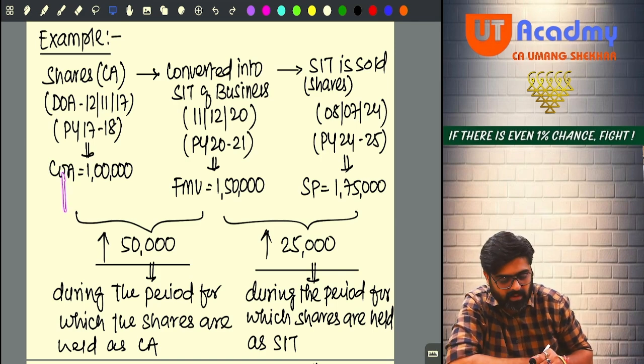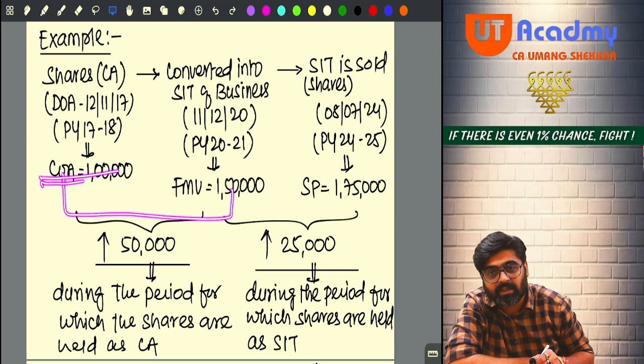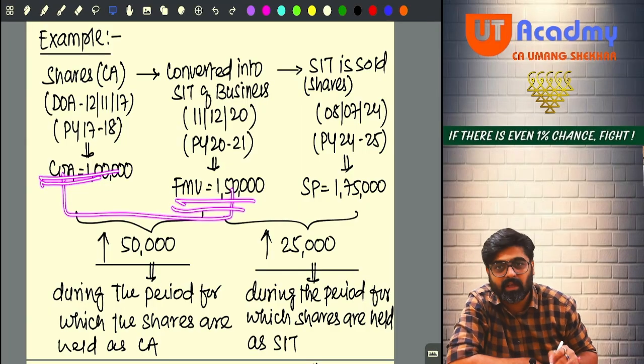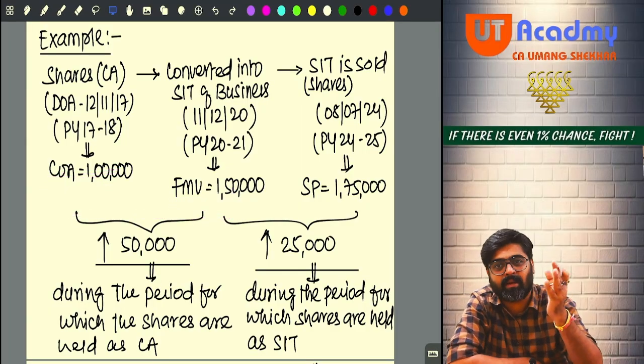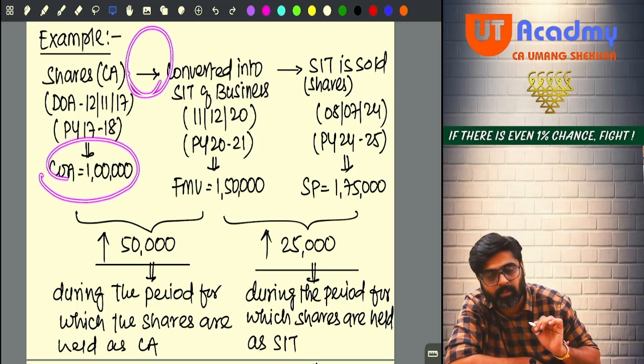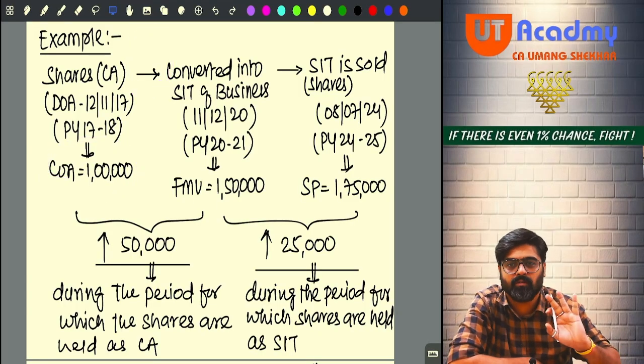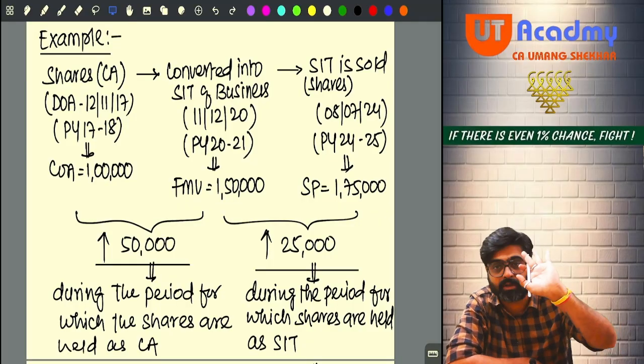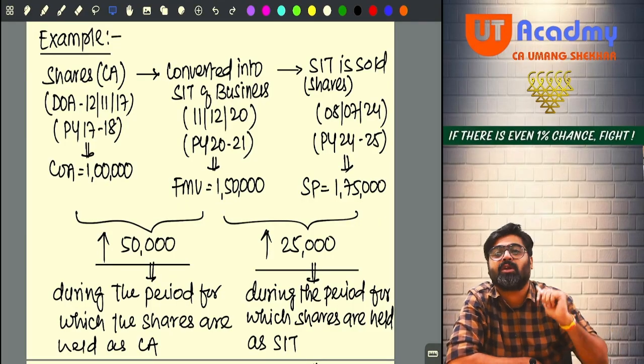Is the period of holding from this date to this date? Yes. If looking at this, I can say my asset is short term, then whatever cost of acquisition and cost of improvement is there, I will not index, because the asset is short term. But in my case, it is not short term.